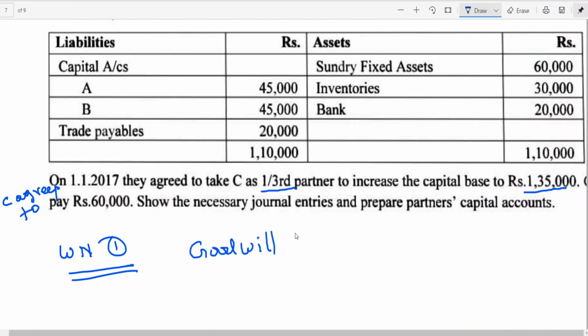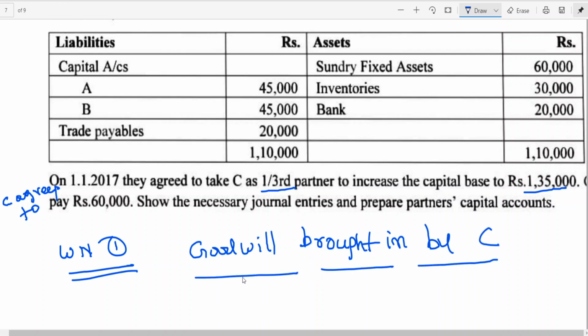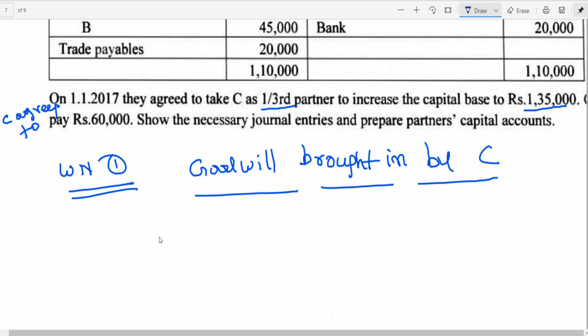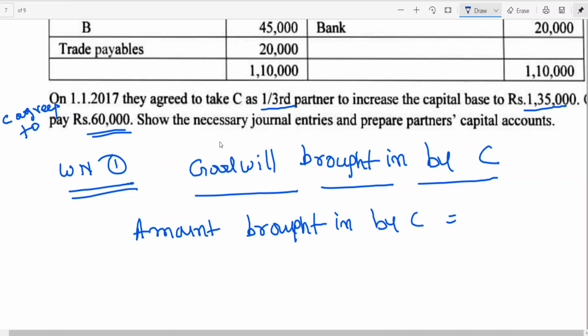Goodwill brought in by C is missing. Amount brought in by C, given here, how much? 60,000 rupees. Amount brought in by C is 60,000.